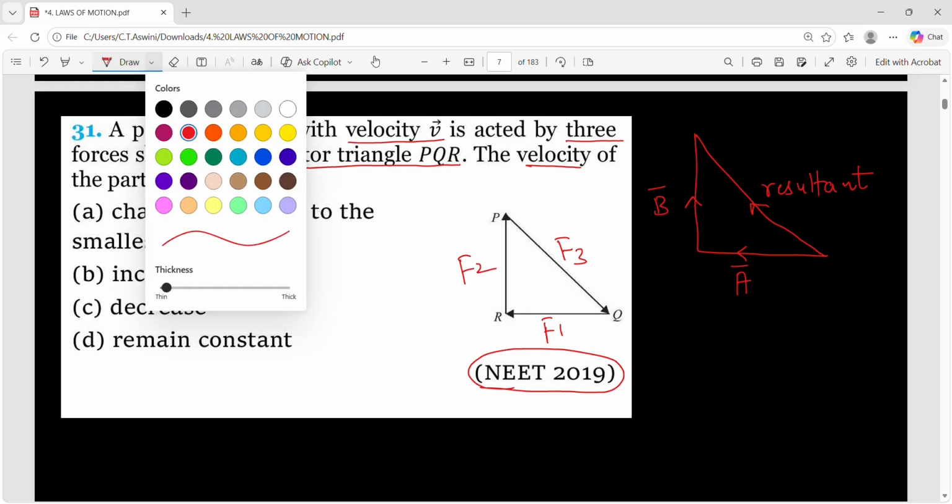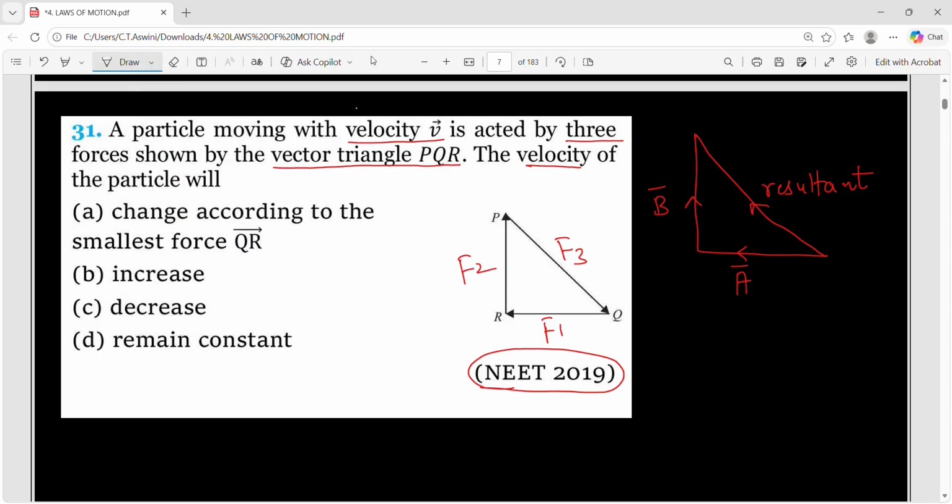This is important. If you take A vector and B vector, this is how they are taken. They are taken in clockwise direction. But if you see the resultant, it is taken in opposite direction. So what will be the third side now? Third side is nothing but the resultant. That means it is A vector plus B vector. And what is the condition? The third side must be taken in opposite order.